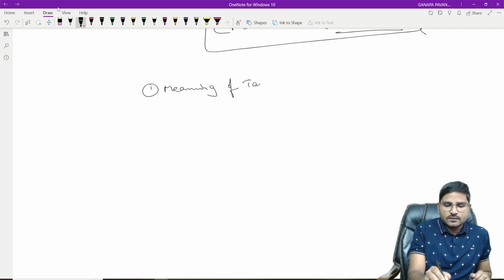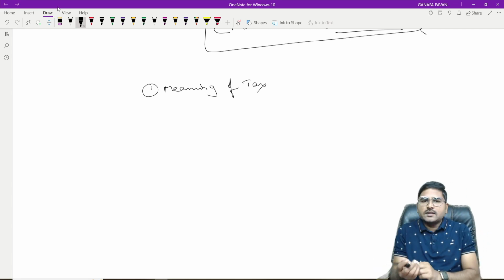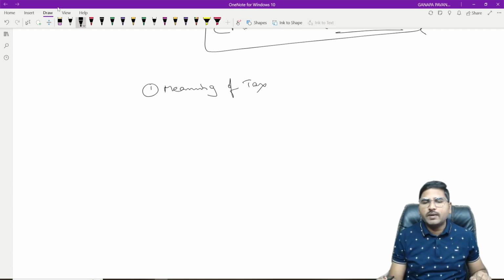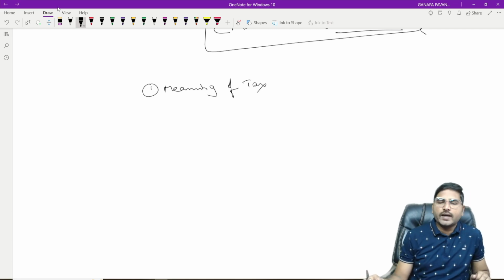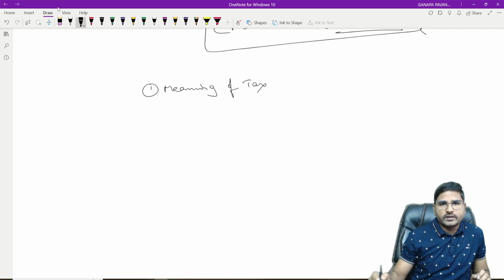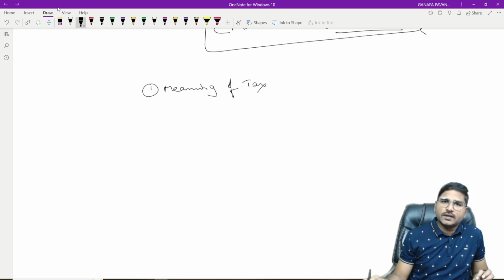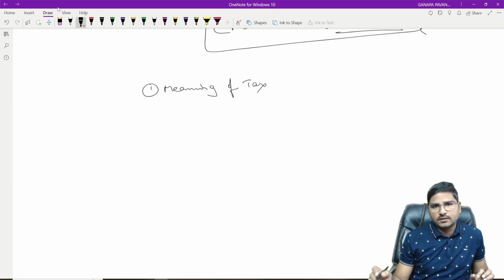In the previous class, we discussed the meaning of tax. We discussed that tax is a financial burden levied by the government. It may be in the name of tax, fees, penalty, etc., on a person's income or wealth.